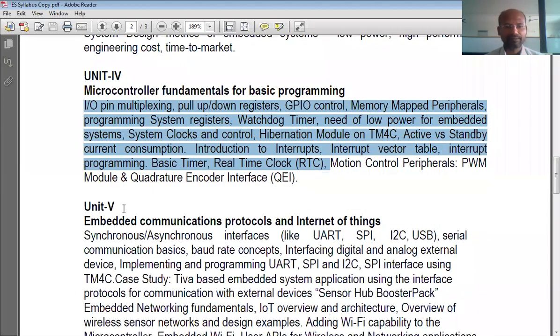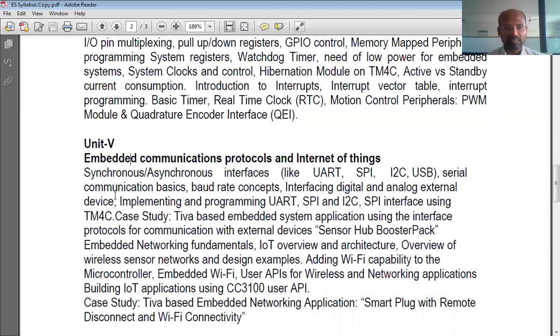Next, unit 5. Unit 5 is about embedded communication protocols and Internet of Things. Communication means how to transfer the data from your embedded system to another embedded system or to the computer for further processing or for storing.